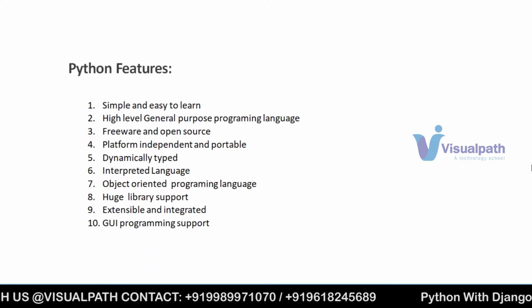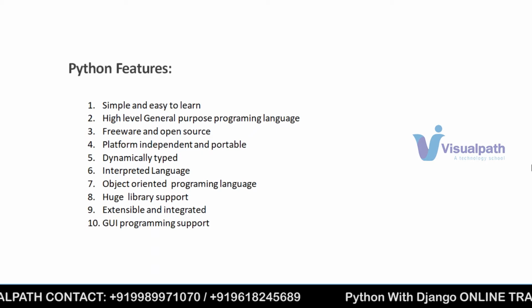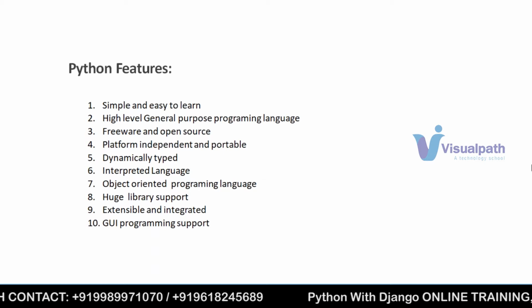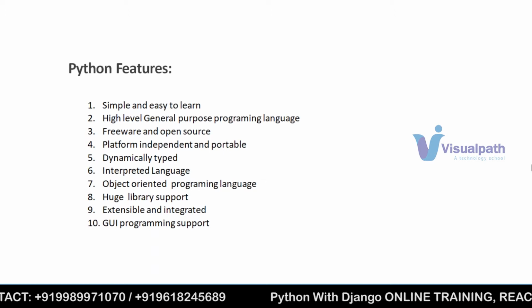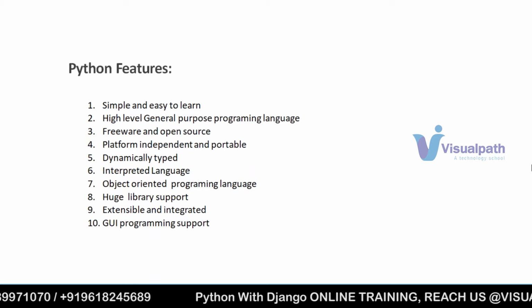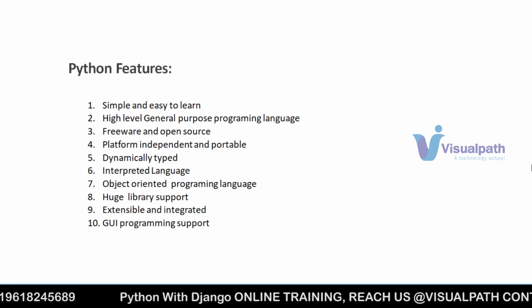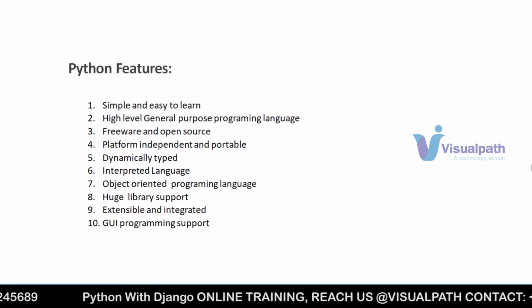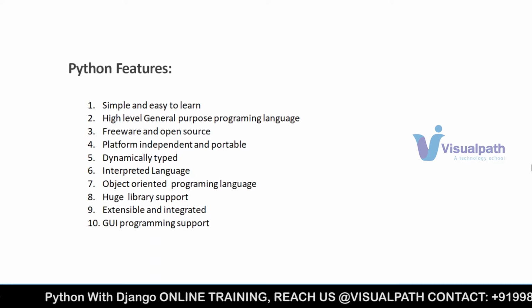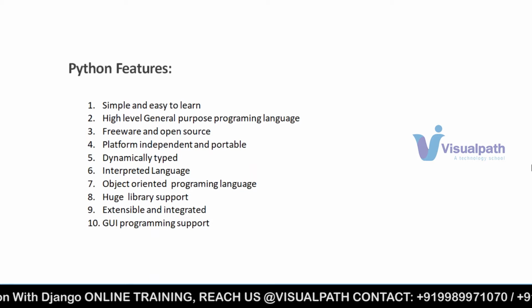So either Windows or Linux or Mac or IBM or any other platform. So Python is platform independent. That means the code which you have written on a Windows machine, the same code we can directly run on Linux. The same thing we can directly run on any other operating system. So that is what we call platform independent.